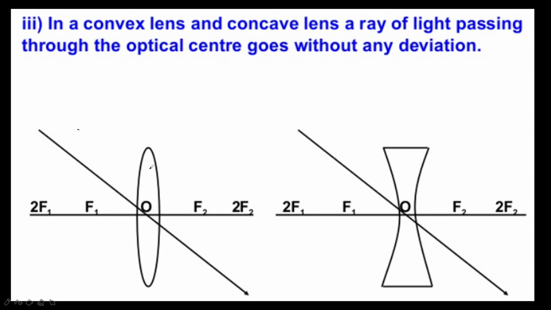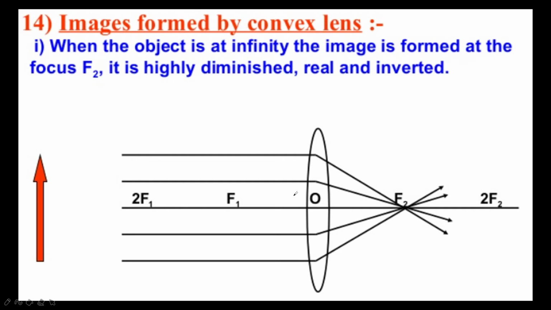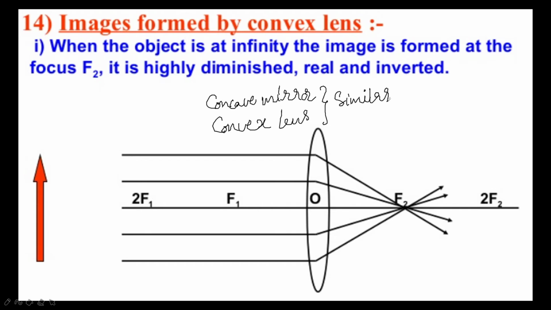Next one is the ray passing through the optical center without any deviation. In both the cases, it is the same. So these are the rules. Now the images formed by concave lens and convex lens. First we are taking the convex lens. Whatever spherical mirror ray diagrams we have discussed, if we see concave mirror and convex lens, we find similar ray diagrams only.